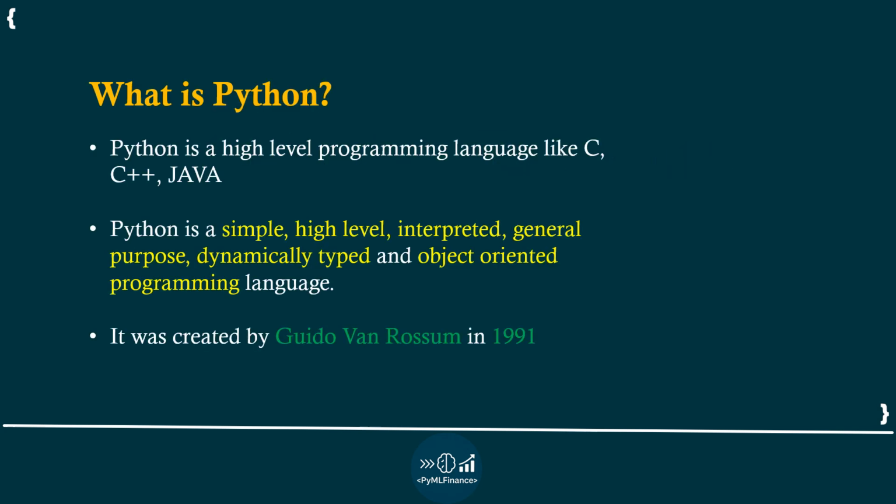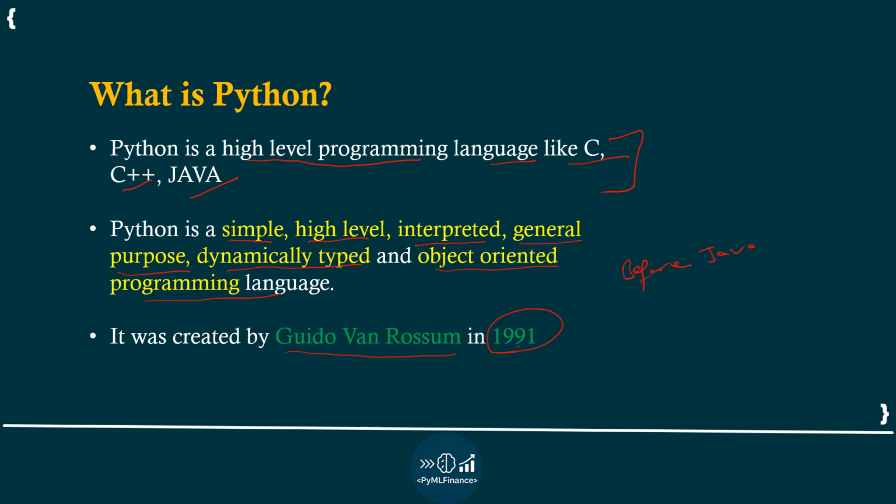Alright, so what is Python? Python is a high level programming language like C, C++ and Java. So this is the very basic definition of what is Python. The detail would be: Python is a simple, high level, interpreted, general purpose, dynamically typed and object oriented programming language. It was created by Guido van Rossum in 1991. So Python was even created before Java.